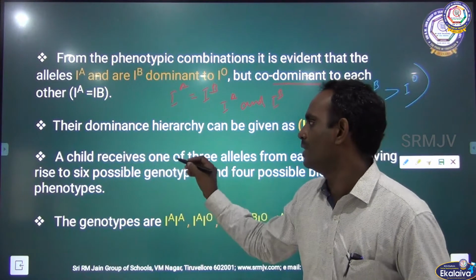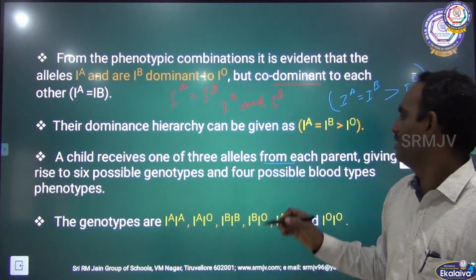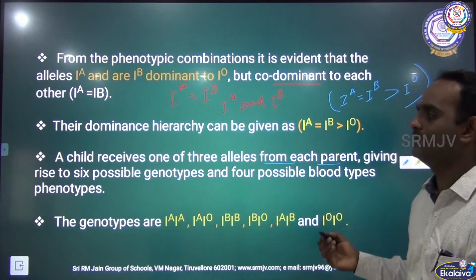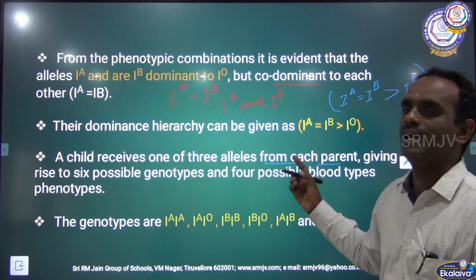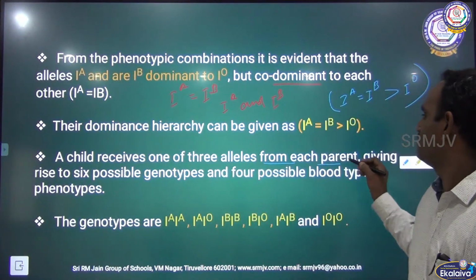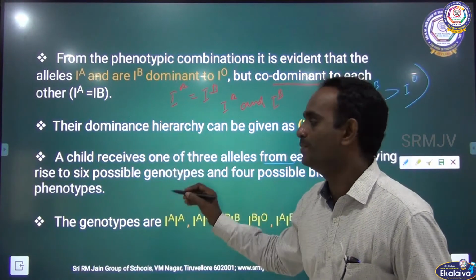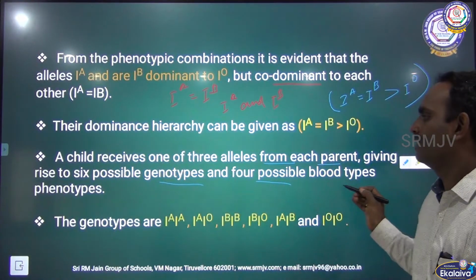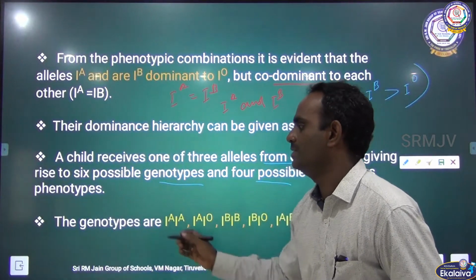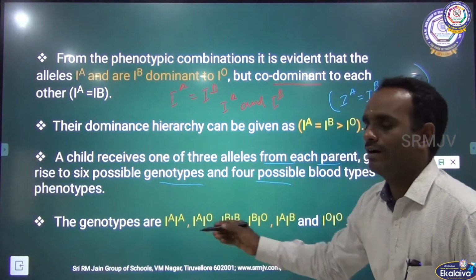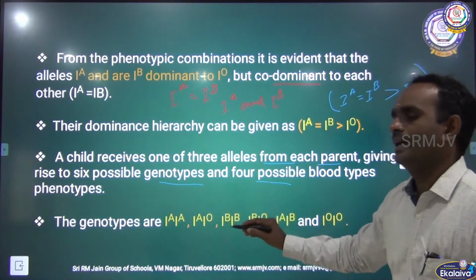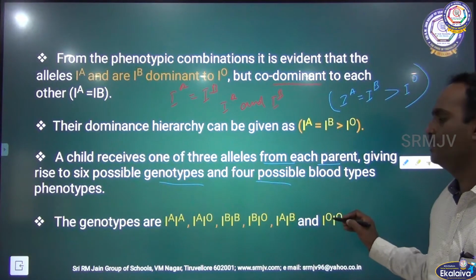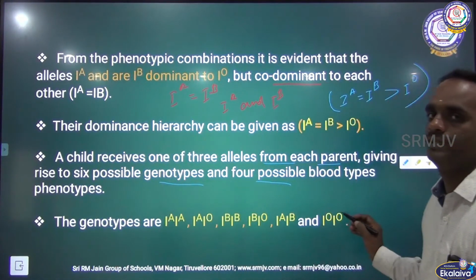A child receives one of these allelic forms from each parent, that means IA or IB or IO. One allele from each parent gives rise to 6 possible genotypes and 4 possible blood type phenotypes. Okay, so what are the 6 possible genotypes? IA-IA, IA-IO, IB-IB, IB-IO, then IA-IB and IO-IO. These are the 6 possible genotypes.